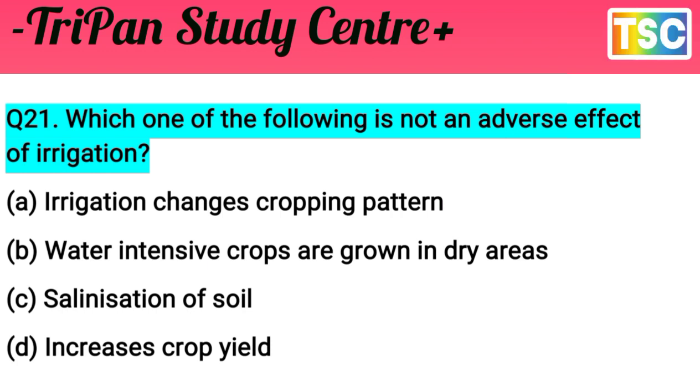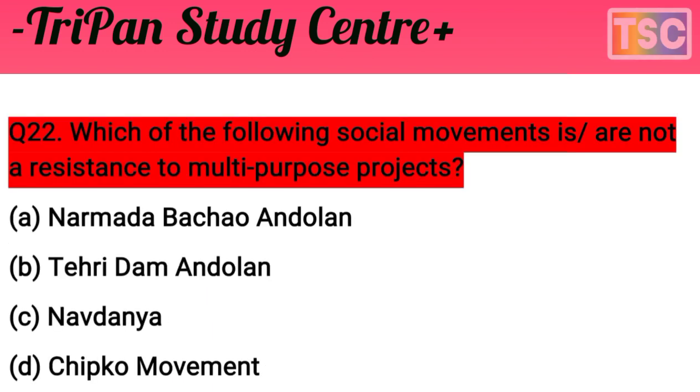And next question here. Which of the following social movements are not a resistance to a multi-purpose project? That's an important question. A, Narmada Bachao Andolan. B, Tehri Dam Andolan. C, Navadanya. And D, Chipko movement. That's an important option for the exam view.